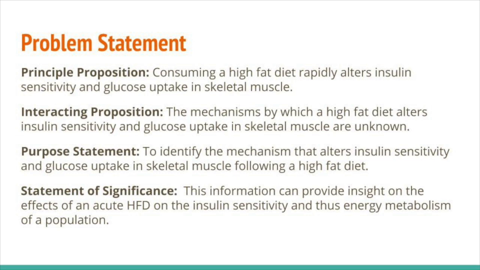From the problem given to us, it is known that consuming a high-fat diet rapidly alters insulin sensitivity and glucose uptake in skeletal muscle. However, the mechanisms by which a high-fat diet alters insulin sensitivity and glucose uptake in skeletal muscles are unknown, presenting a knowledge void. Our purpose is to identify the mechanism that alters insulin sensitivity and glucose uptake in skeletal muscle following a high-fat diet. This information can provide insight on the effects of an acute high-fat diet on the insulin sensitivity and thus energy metabolism of a population.